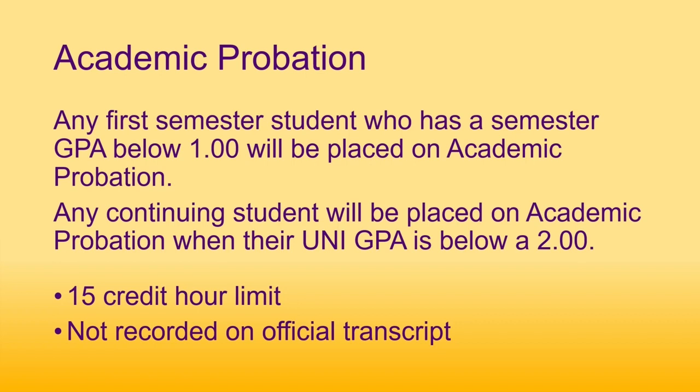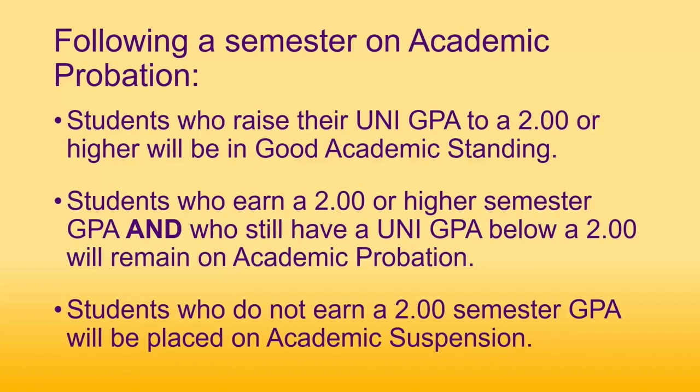While on academic probation, a student will be limited to 15 credit hours. Academic probation is not recorded on the student's official academic transcript. A student placed on academic probation must earn a minimum semester GPA of 2.0 for each semester while on academic probation until their UNI GPA reaches 2.0 or higher. While on academic probation, a student's goal is to raise their UNI GPA to a 2.0 or higher.